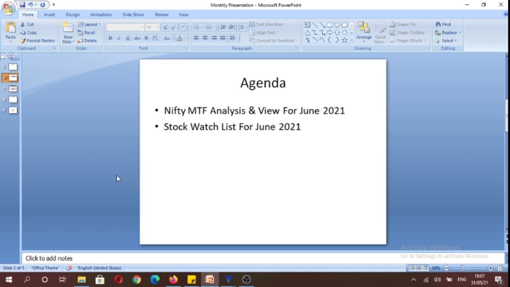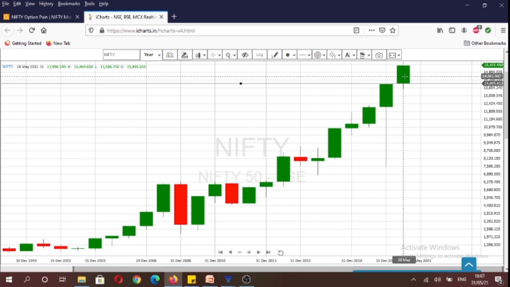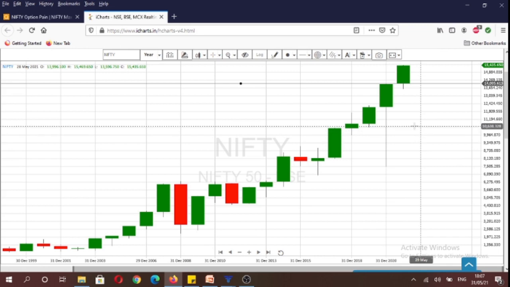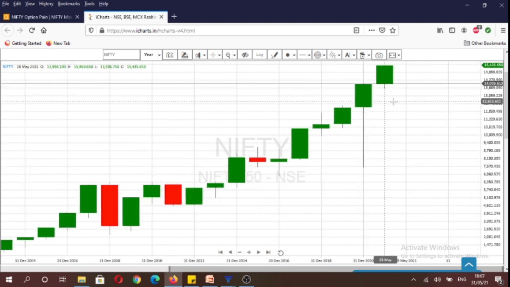So let's start by analyzing Nifty on multiple time frames. So this is the yearly chart of Nifty. Here you can see that this yearly open is at 13,996. So as long as market is above 13,996 on the yearly time frame, market is under control of buyers on this time frame.